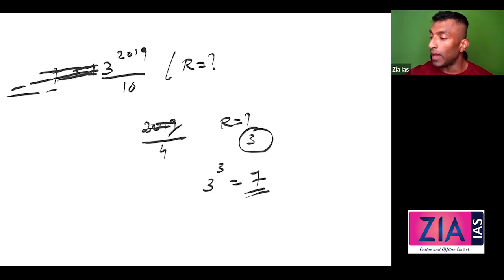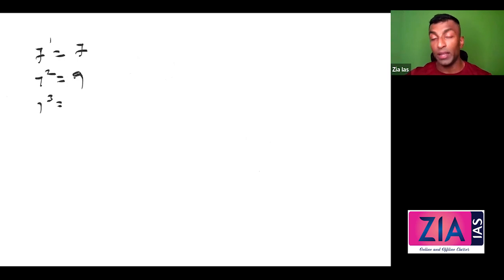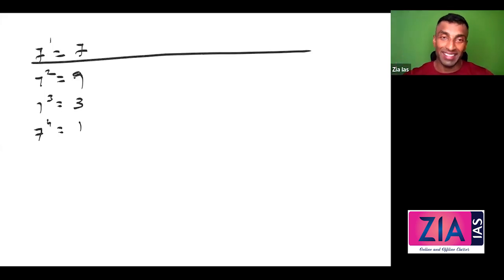Now I'll go for 4. I'll come back to it. 5 I've told you it is 5. 6 I've told you it is 6. 7, let's look into 7. What is 7 raised to 1? It is 7. 7 square is 49, so it is 9. 7 cube is 343, so it is 3. And then 7 raised to 4, 3 into 7, is going to be 1. What are the possibilities? 7, 9, 3, 1. Now it will repeat again. I don't want to write it completely again, you can try. That's not my objective.